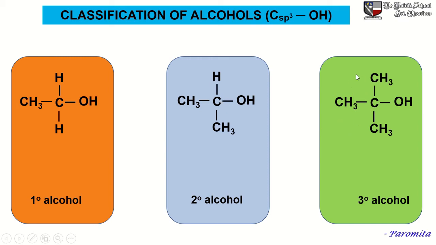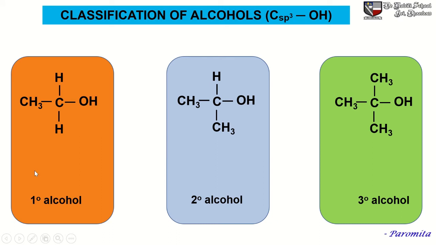Now the alcohol in which the OH is attached to a carbon and this carbon is attached to 3 other carbons, this type of alcohol is named 3 degree alcohol. So this carbon is a 3 degree carbon. 3 degree alcohol can also be termed tertiary alcohol. Now let us see the IUPAC names of all the 3 alcohols.